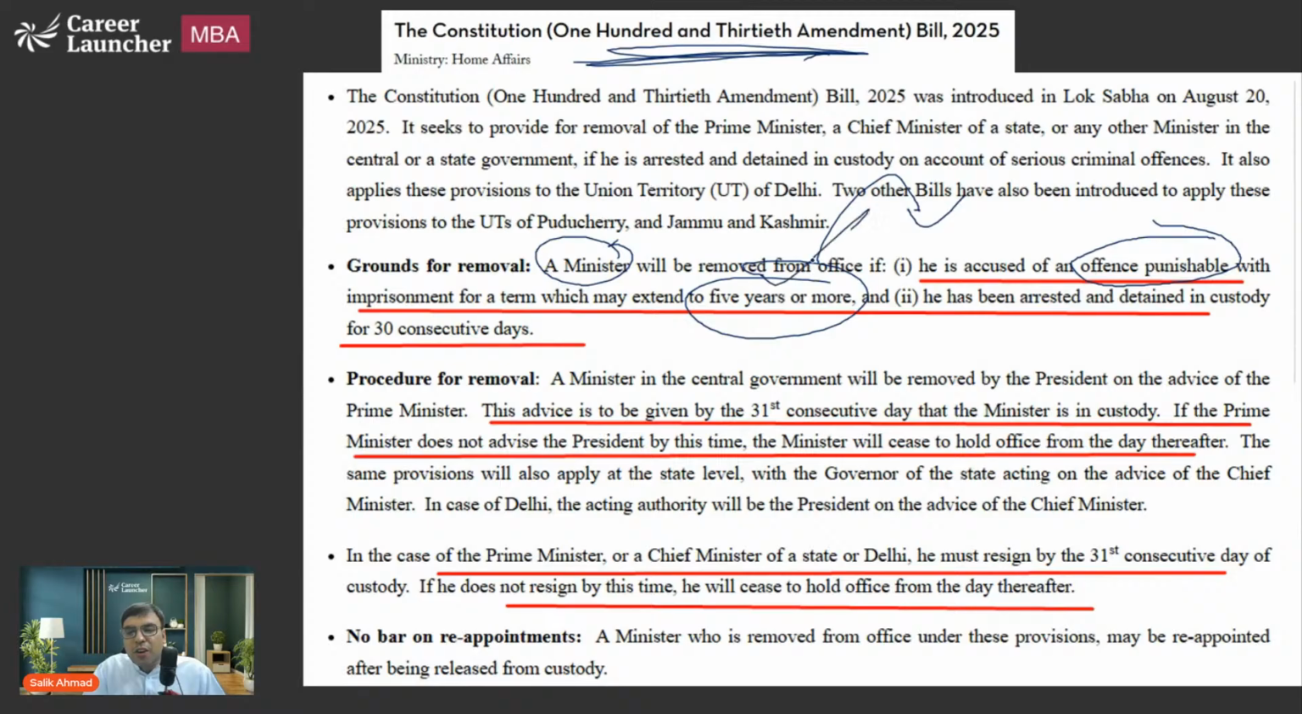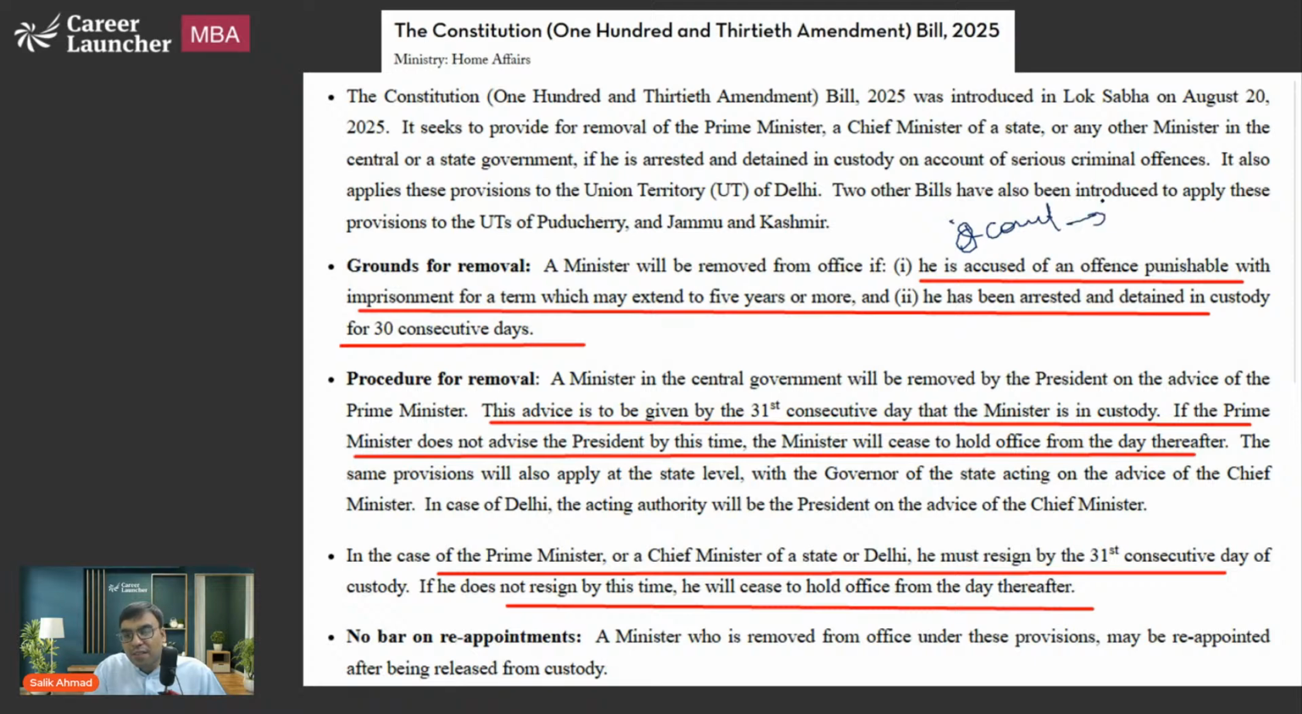Okay. So this is for a crime with punishment of 5 years or more, right? And the person has been arrested and detained in custody for more than 30 consecutive days. So on the 31st day, the ministership will go. He or she will no more be the minister. Okay. From inside the jail, he or she cannot be the minister after 30 days. If within 30 days the court has granted bail, fine, then of course he or she can come back and be the minister. But if the court has not granted bail for 30 days, then of course he or she will lose the chief ministership or ministership.